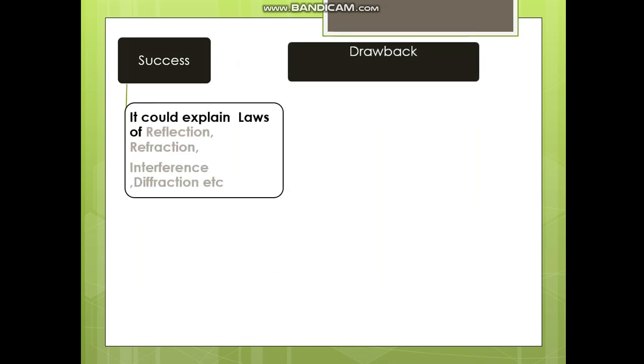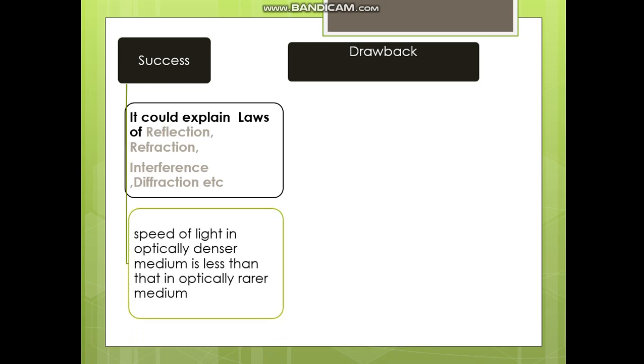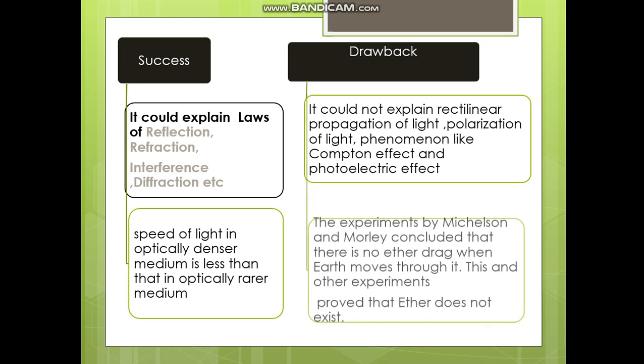The success of the wave theory is that it could explain the laws of reflection, refraction, interference, diffraction, etc. Speed of light in an optically denser medium is less than that in an optically rarer medium. The drawbacks of this wave theory are that it could not explain rectilinear propagation of light, polarization of light, and phenomena like the Compton effect and photoelectric effect.